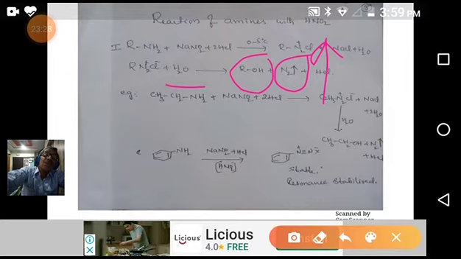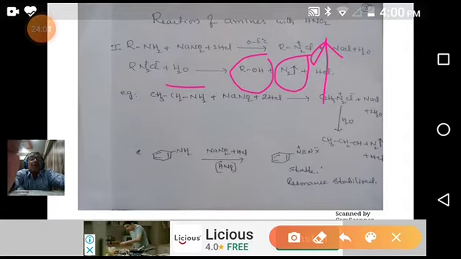So the evolution of nitrogen gas we can easily detect. That's why if an amine, when it reacts with nitrous acid, evolves nitrogen gas, we can say that it is an aliphatic primary amine. Whereas aromatic primary amines don't react with cold water; they may react in a different way. That's why aliphatic diazonium salts are unstable and easily undergo hydrolysis with water, giving alcohol and nitrogen. In this way, we can test for a primary amine.